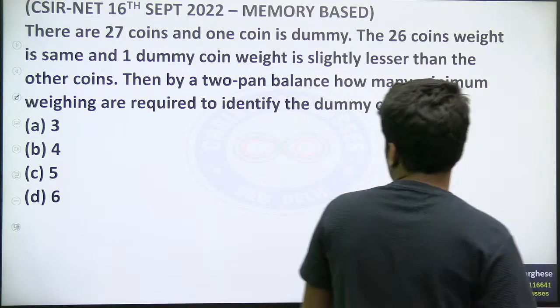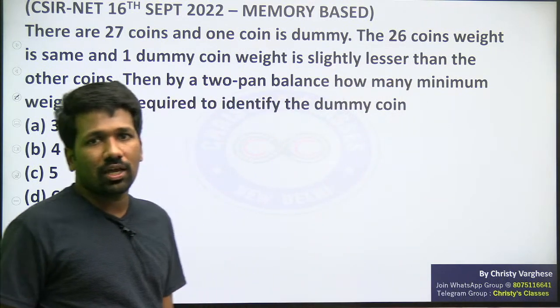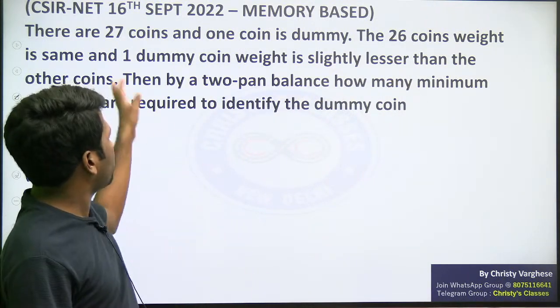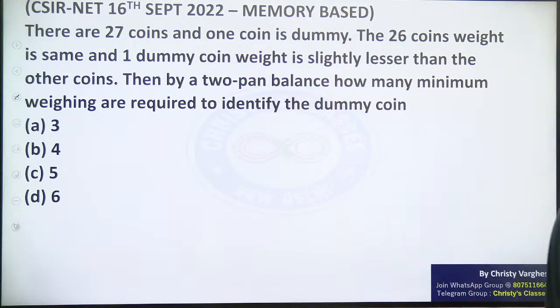So now try this question. This was a repetition. I have explained this kind of question earlier in 2019 paper. There was a question. Instead of 27 coins, it was 9 balls. And you need to find the lighter ball or heavier ball. So make a try.